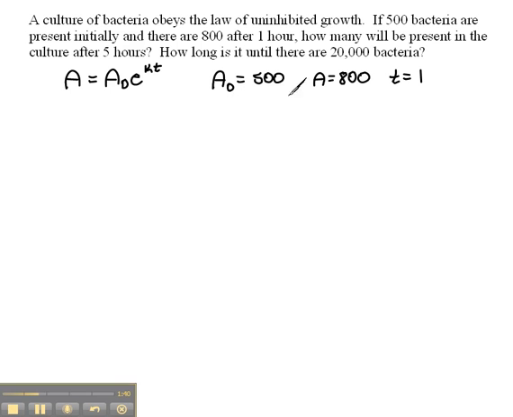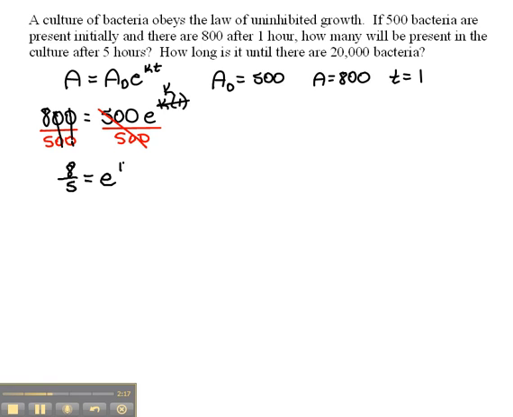In fact, if I take what they gave us in just the first part of that second sentence, then I can plug that into the formula. So A would be 800 equals A naught, 500, e to the k times 1 power. Well, k times 1 is just k. And I can solve this. I can divide both sides by 500, and by doing that, we have 800 divided by 500, which will reduce down to 8/5 equals e to the k power.